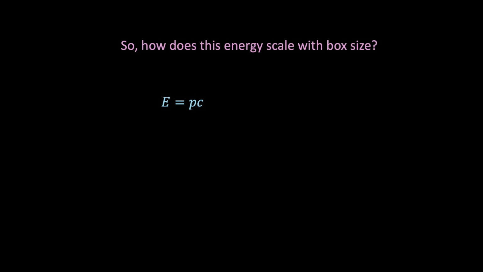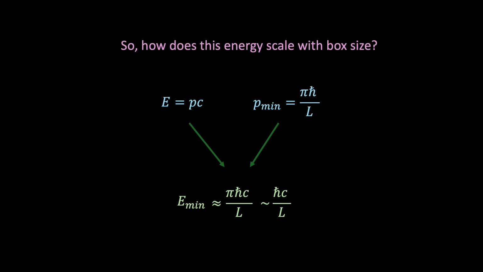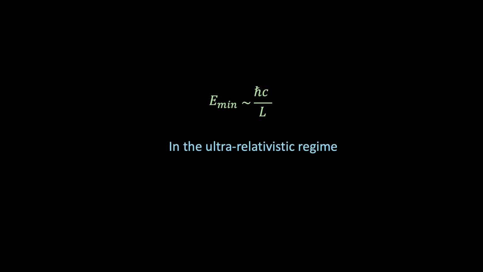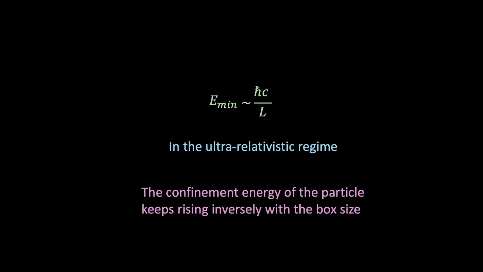Okay, so how does this ultra-relativistic energy scale with box size? To find out, we can combine this ultra-relativistic energy relation with the minimum momentum equation we derived earlier, and we find that the minimum energy scales like h bar c over L, where we've dropped the numerical factor of pi since we're only interested in an order of magnitude estimate of the scaling behaviour. Now, this is a really important result. It tells us that in the ultra-relativistic regime, when the box is tiny, the confinement energy of the particle keeps rising inversely with the box size.